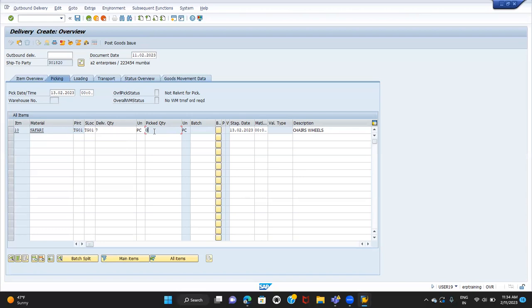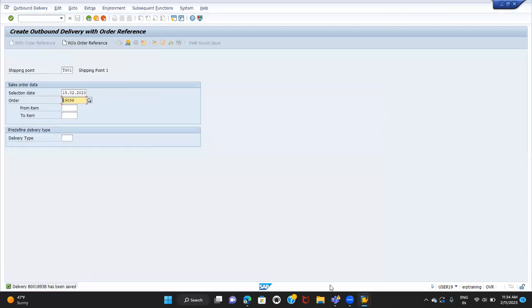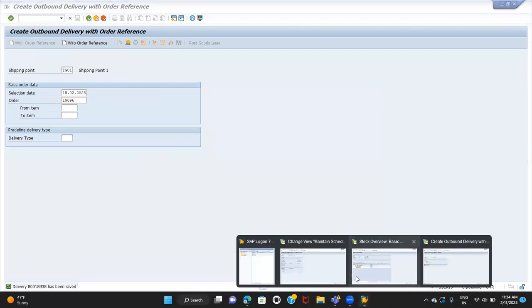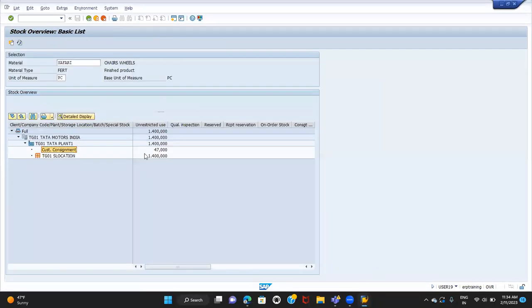Because the stock is already there at the customer's place, right? So why do you want to pick it again? Then I'm going to do the post goods issue. PGI is done. So if you see here, if I refresh the screen, what will happen? What is the expected behavior here? What can we expect here?